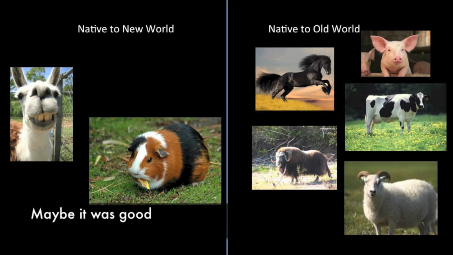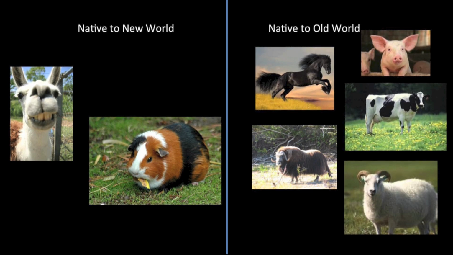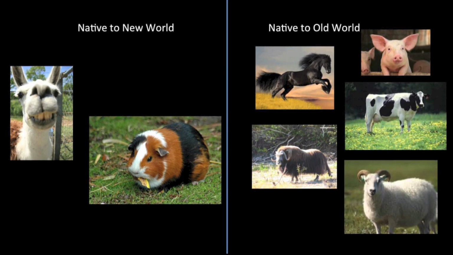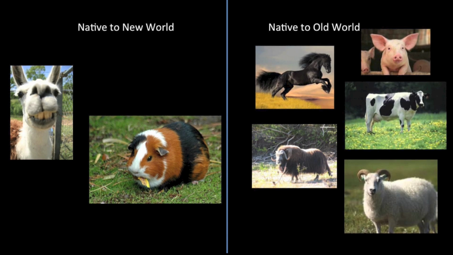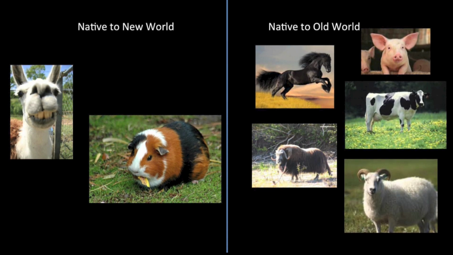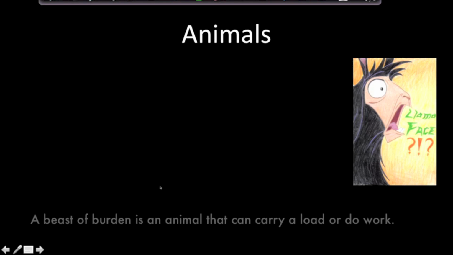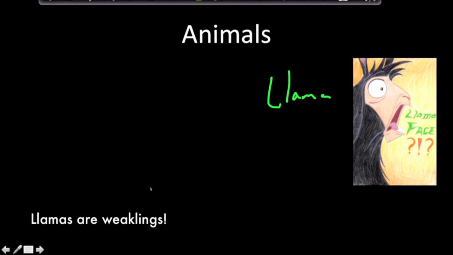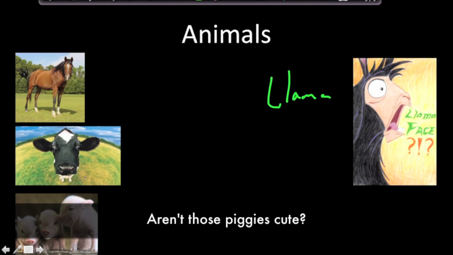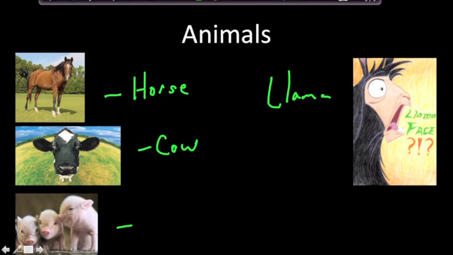Let's talk about animals. What animals were diffused, exchanged, transferred during the Columbian Exchange? With crops and plants, it was mostly the Old World that benefited. However, with animals, it was mostly the New World that benefited. All the New World had prior to the Columbian Exchange, in terms of beasts of burden, was the llama. And llamas can't hold very much weight. So during the Columbian Exchange, these animals were introduced to the Americas. So we had the horse, the cow, and some pigs. These are all good for various reasons.